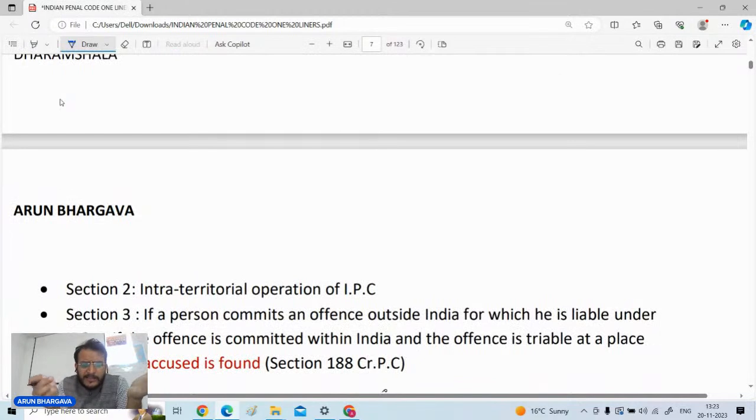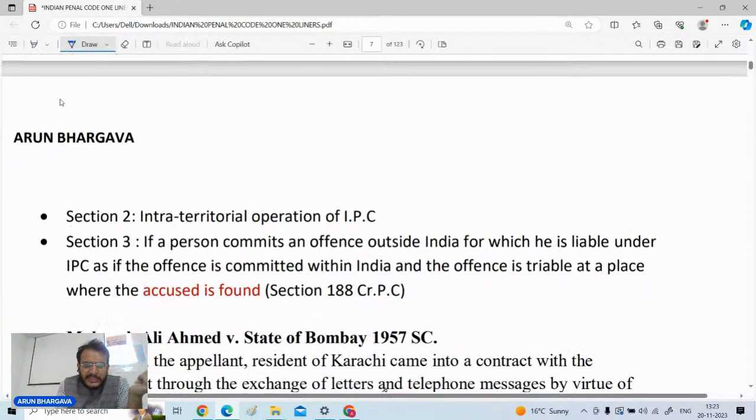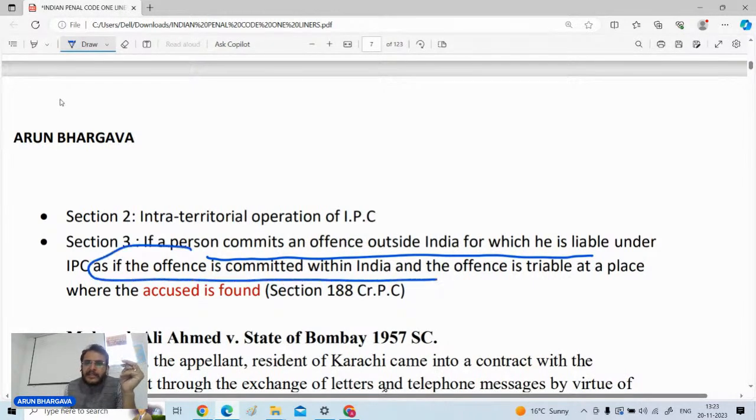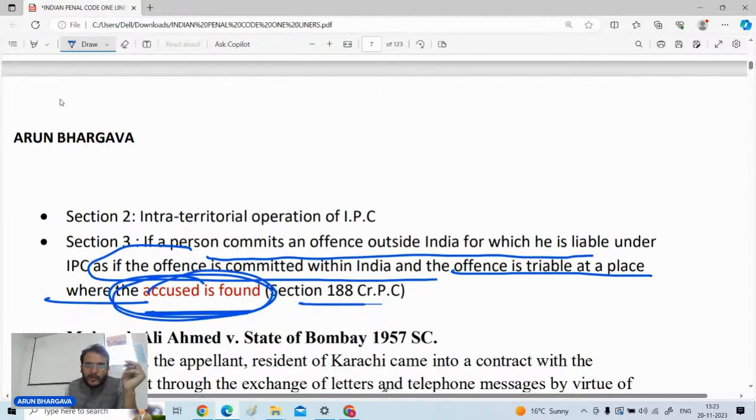The answer to this point is in section number 3. Section 3 draws a bridge: where a person has committed an offense outside India, but the IPC is not applicable outside India, how can that person be made liable with respect to the Indian Penal Code? So section number 3 is saying that if any person commits an offense outside India for which he is liable under the IPC, as if the offense is committed within India, such person shall be triable at a place wherever the accused is found, wherever the accused is found.